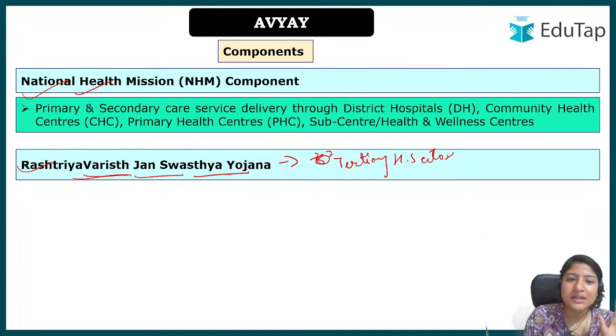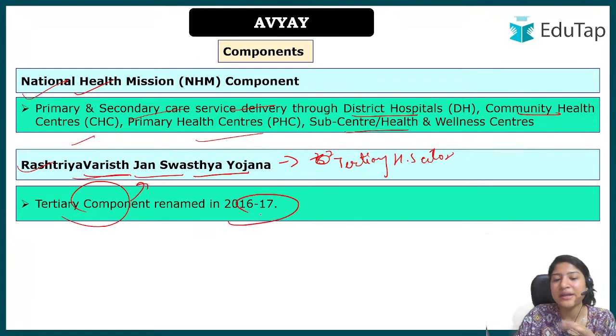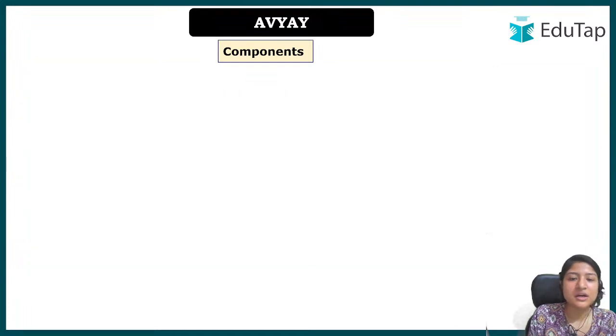For the National Health Mission, we have understood primary and secondary care delivery. How will it be provided? Through district hospitals, community health centers, primary health centers and sub centers. For the tertiary health sector, initially the name was tertiary component, but it was renamed Rashtriya Varisht Jan Swasthya Yojana in 2016-17. Specific care is given under the tertiary sector, and these will all be established across the nation.